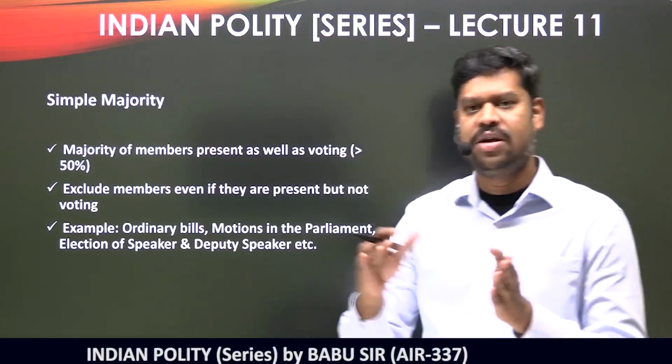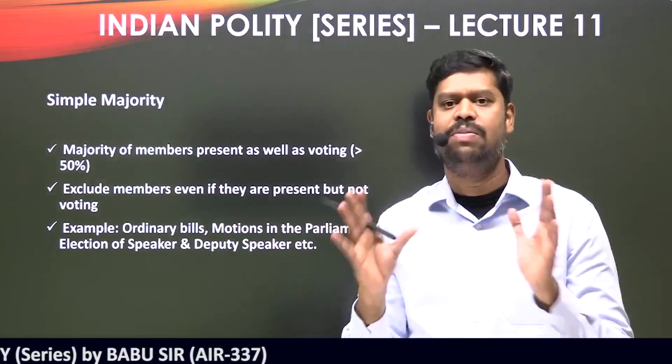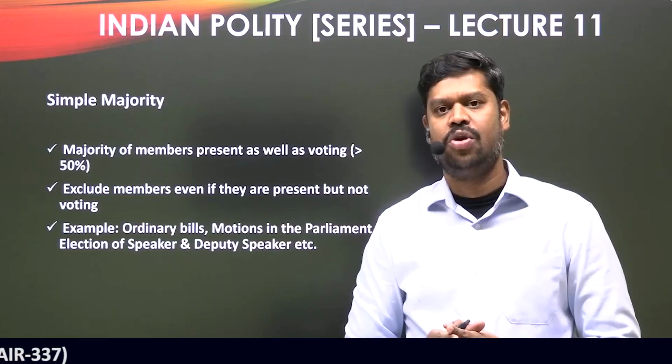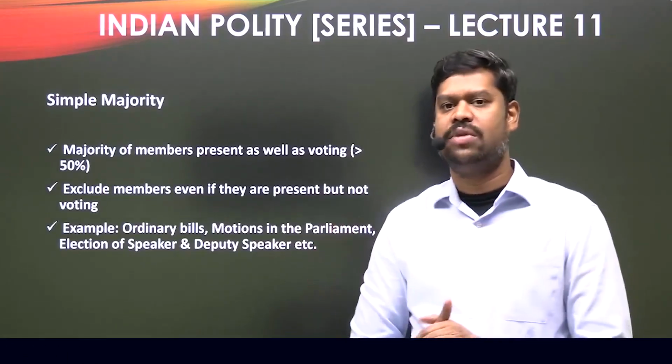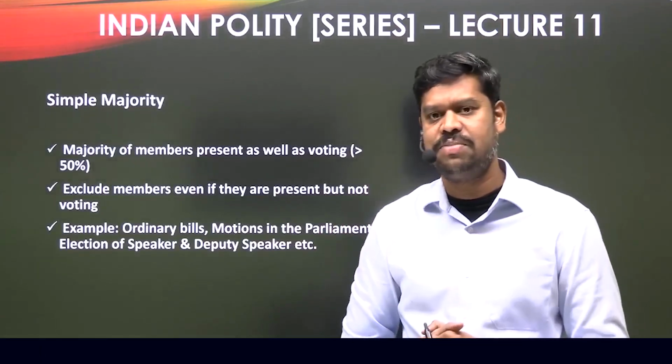So out of 100 you will have to minus this 10, and then there would be only effectively 90 members in that particular class on a given day because 10 people are absent. Out of 90, if you calculate the majority, you will get 46, which is more than 50%. Is that the simple majority?